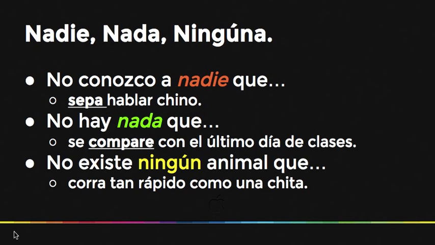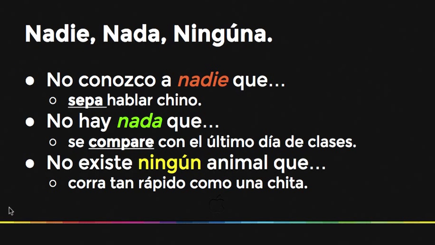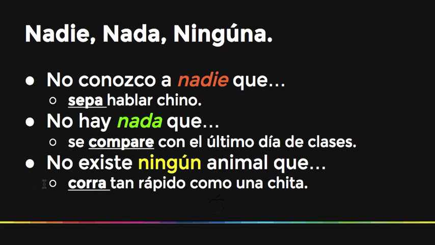Then lastly, no existe un animal que corra tan rápido como una chita. There exists no animal that might run that fast. Corra. This one doesn't actually have a change in subject, but that uncertainty in using adjectival clauses is what gives us a subjunctive.